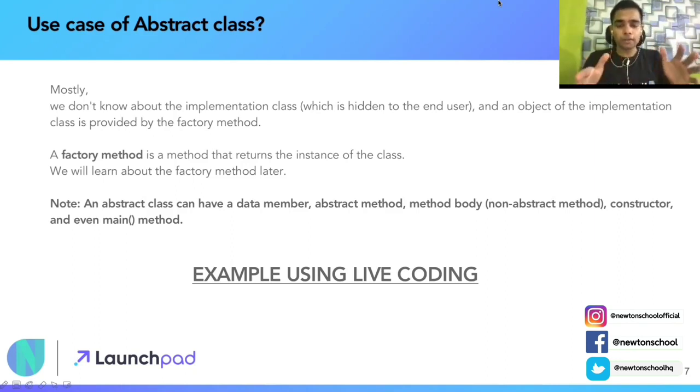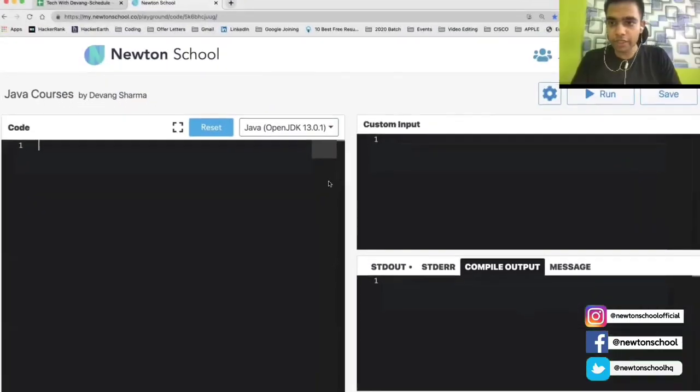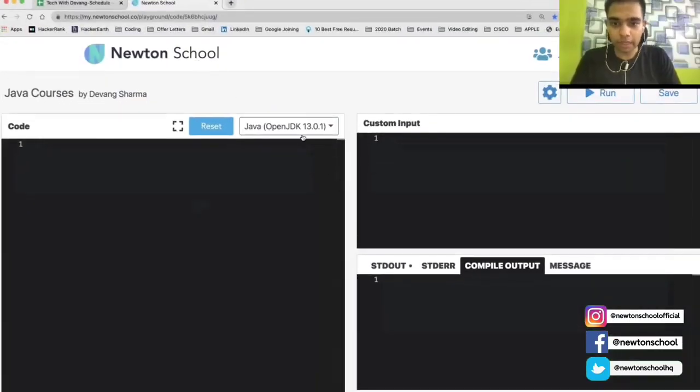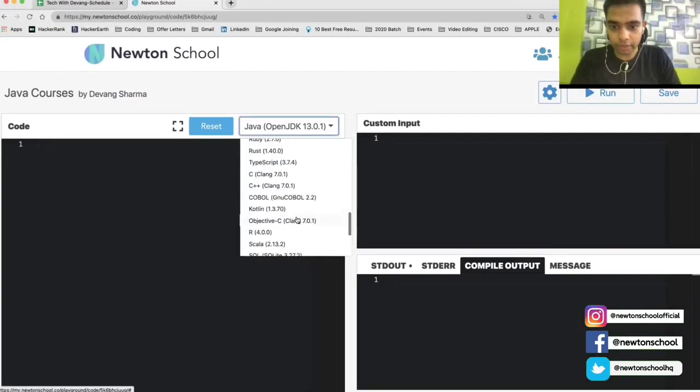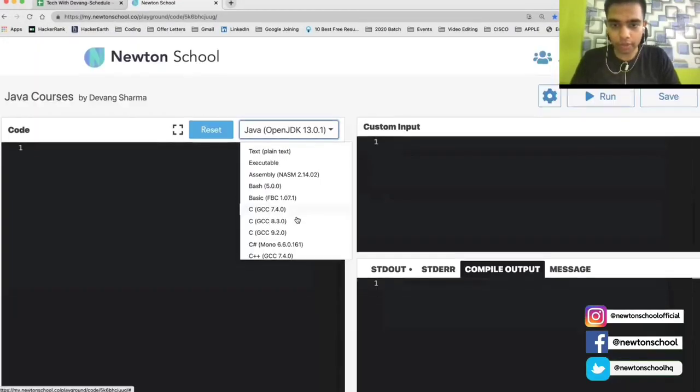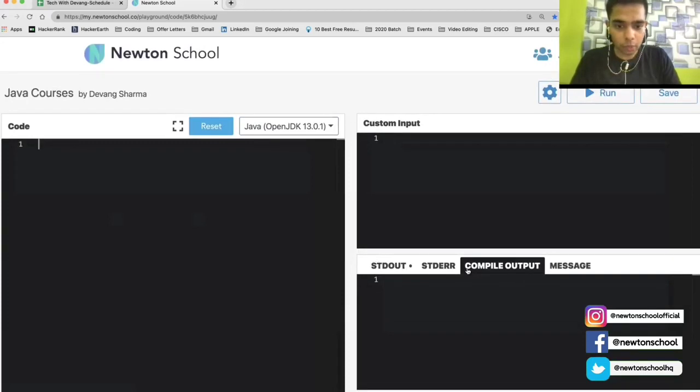Now, let's understand all of this concept using live coding. So, चलो code करते हैं. As you can see, this is the Newton School IDE, which has multiple language support here. You can see it has more than 20 languages supported. It has very good output, standard error, compiler output and messages, as well as custom input and output. So let's see the code examples.